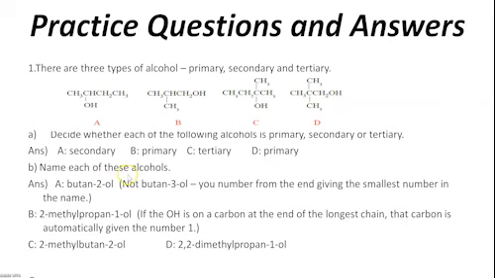Now name each of these alcohols. The first one, the nearest end is this side on the left, so 1, 2, 3, 4, so it's butan-2-ol, not butan-3-ol. You remember, from the end giving the smallest number in the name. B, 2-methylpropan-1-ol, and C is tertiary, so it's 2-methylbutan-2-ol, and the last one is 2,2-dimethylpropan-1-ol.